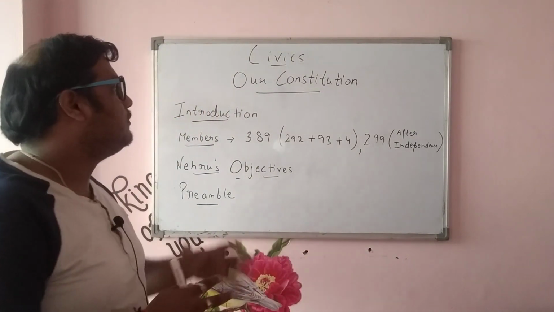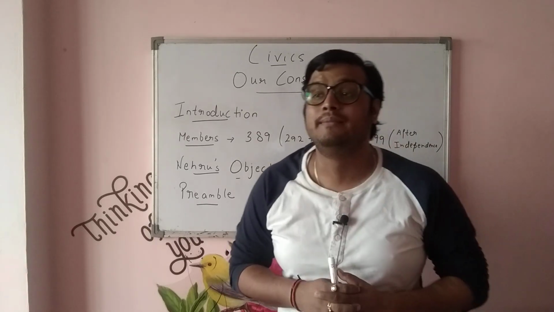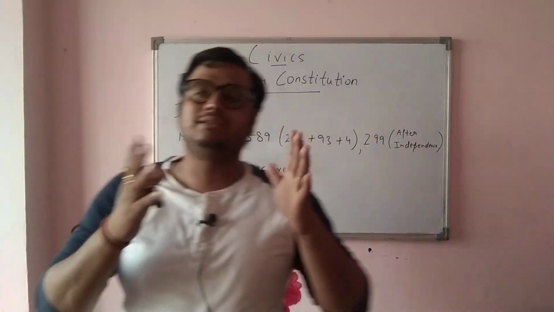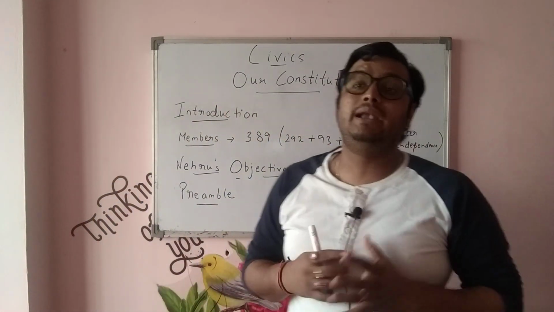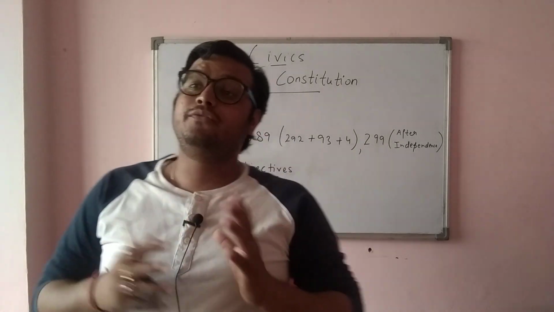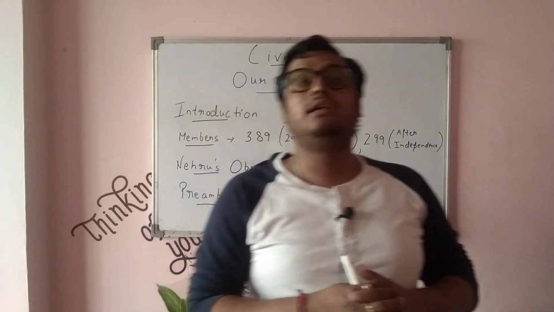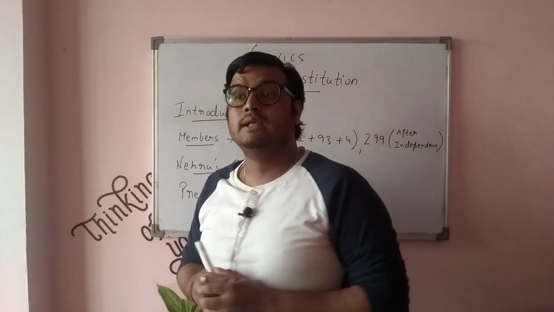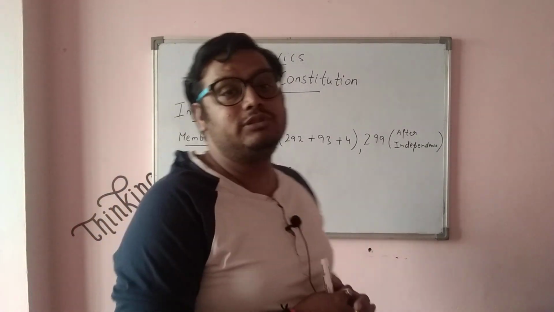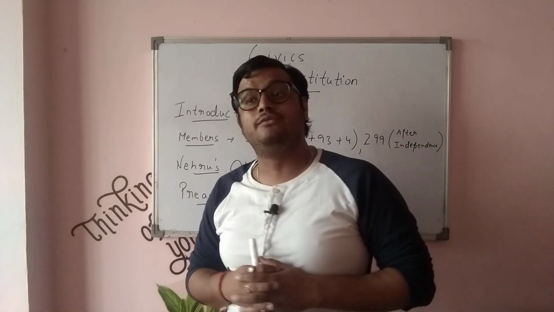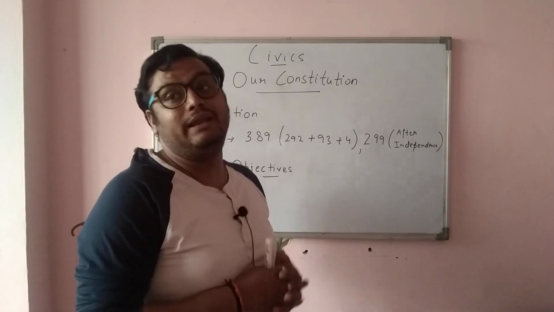Now we'll be discussing what was the path of our Constitution. Basically, you know that the Constitution came into force in India on 26 January. I hope that you are studying in class 9. Everybody knows that 26 January 1950 was the implementation day of our Constitution. But before that, we'll go through a brief history of how the Constitution came into force. In 1946, after the Second World War was over, the Cabinet Mission Plan came to India. Cabinet Mission Plan came with a proposal that India should make its own constitution, and that demand was accepted by Congress as well as Muslim League, which were the two main parties at that moment.